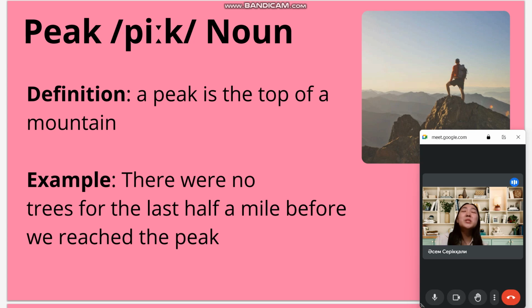Next word is peak. It's a noun. A peak is the top of the mountain. It is the very top of the mountain, the very high top of the mountain. For example, there were no trees for the last half a mile before we reached the peak.